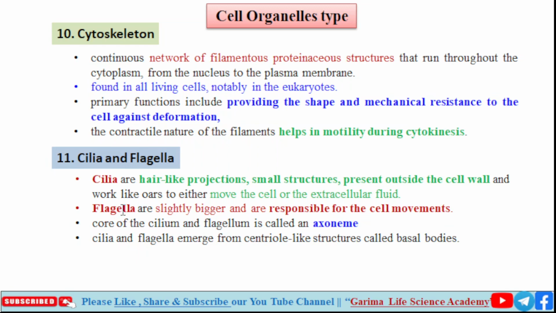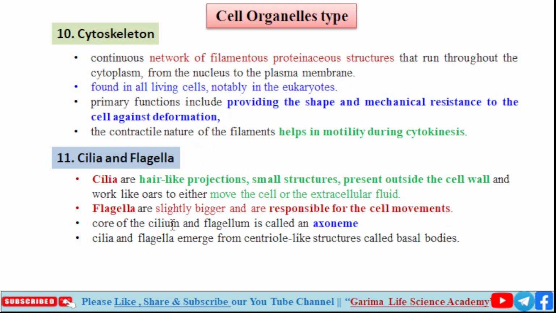Other case flagella. Second, flagella are slightly bigger as compared to cilia and are responsible for cell movement.